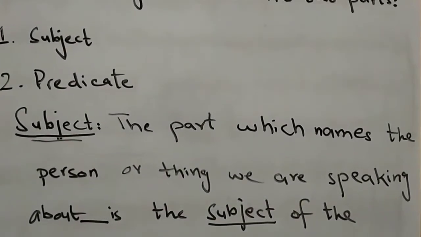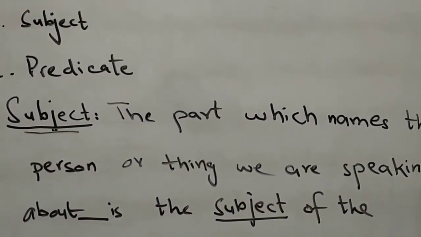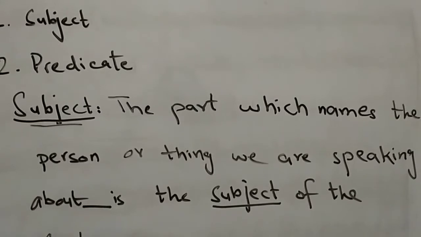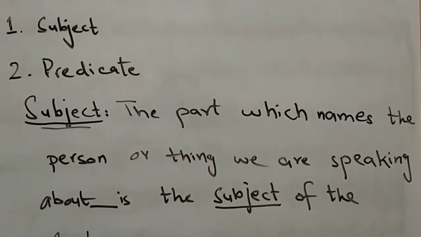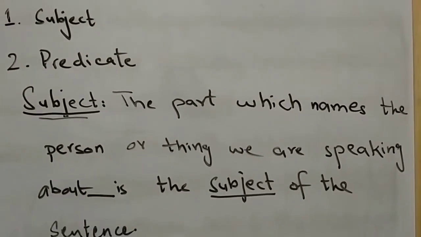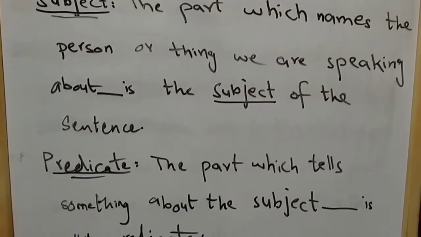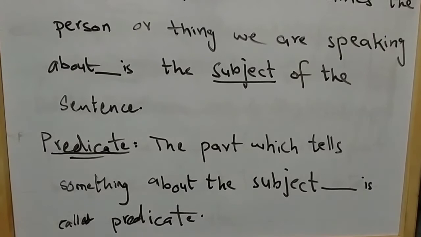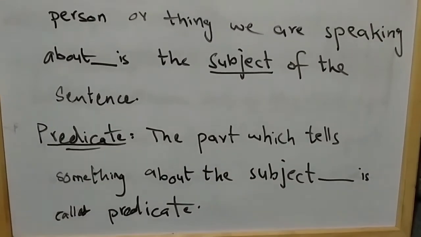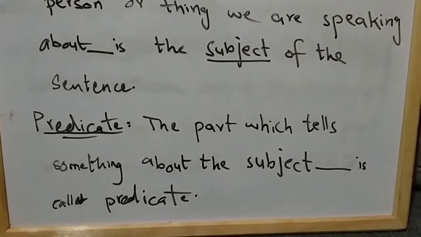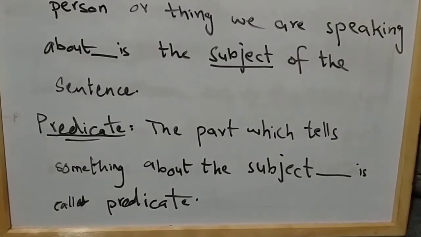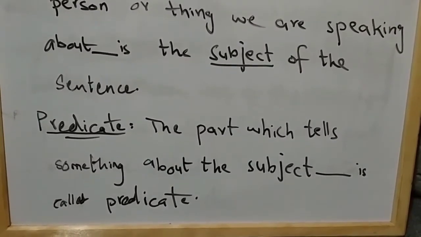Subject is the part which names the person or thing we are speaking about. For example, when we say Ali is a boy, Ali is the subject. And predicate is the part which tells something about the subject. For example, when we say Ali is a boy, that is the thing that we predicate about Ali.